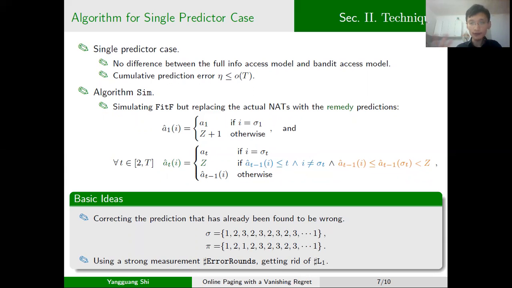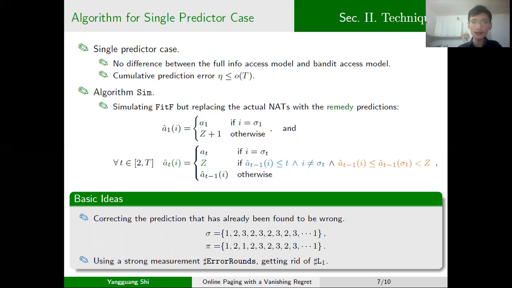This blue part can be interpreted as correcting the predictions that have already been found to be wrong, I mean, the pages that are predicted to arrive earlier but hadn't arrived.